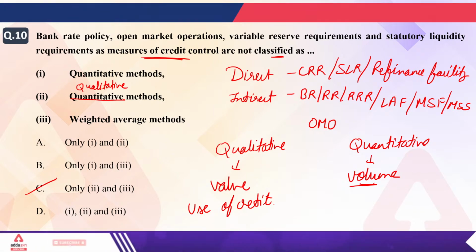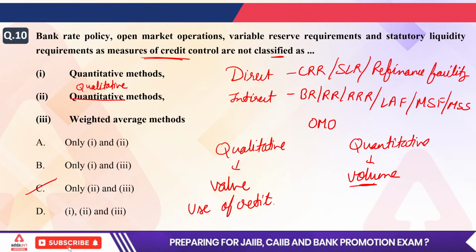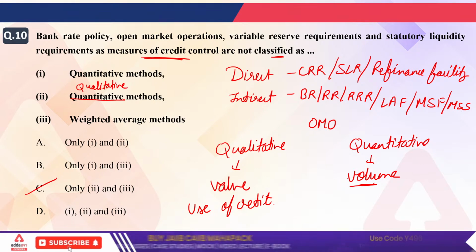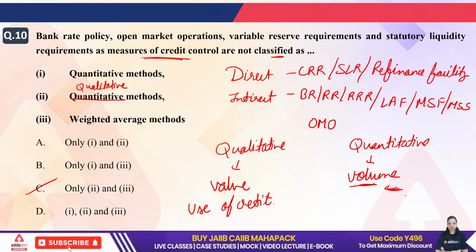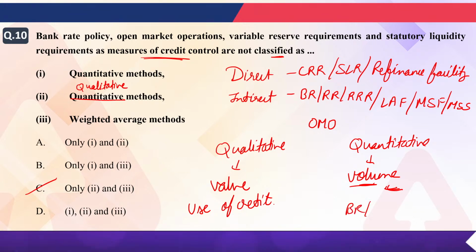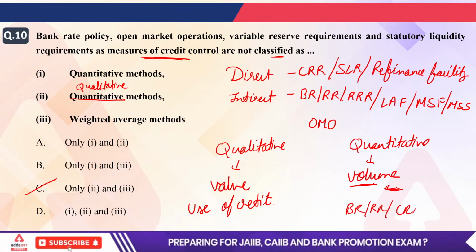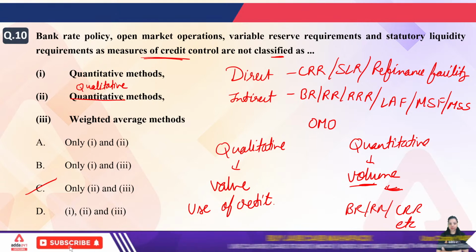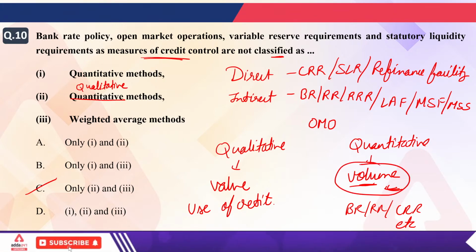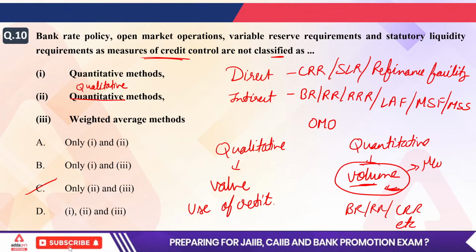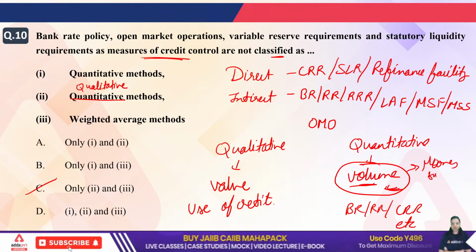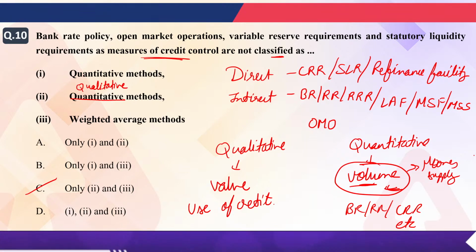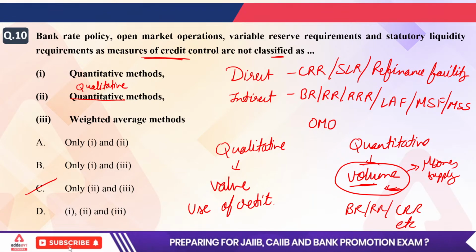When we are talking about bank rate, CRR, repo rate, MSF, open market operation, all of these are part of quantitative. Bank rate will be here, repo rate will be here, CRR will be here, MSS will be here. They are quantitative because by changing the interest rate, we are changing the money supply in the economy. Volume means the supply of money. So when you want to increase or decrease the supply of money, you use quantitative measures such as CRR, SLR, bank rate, etc.